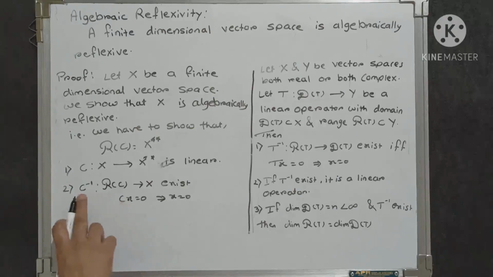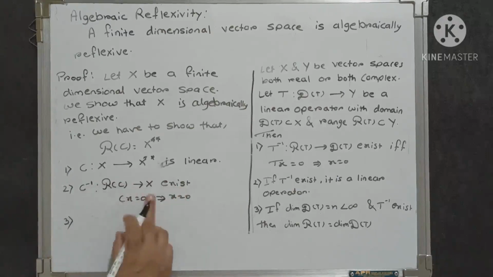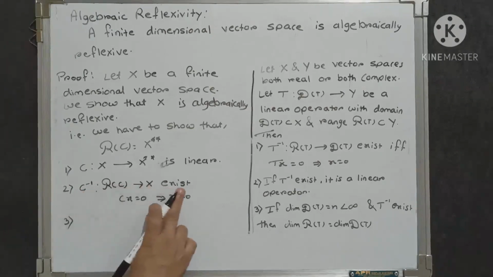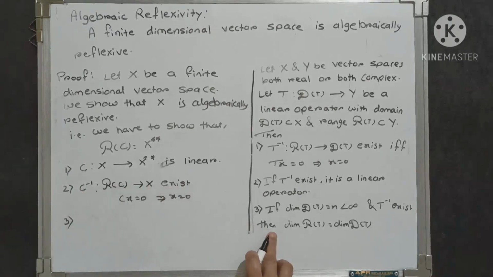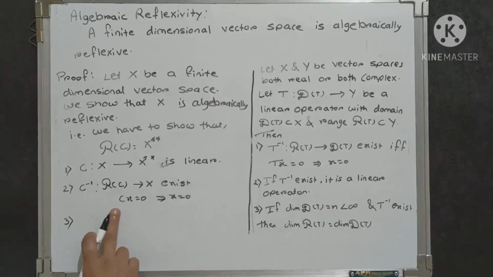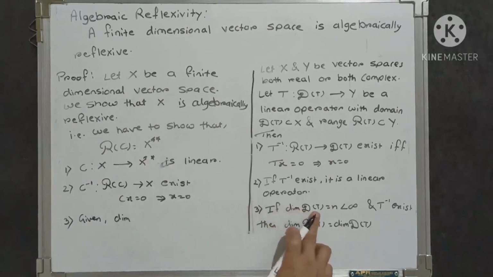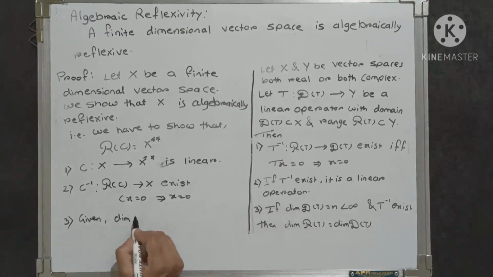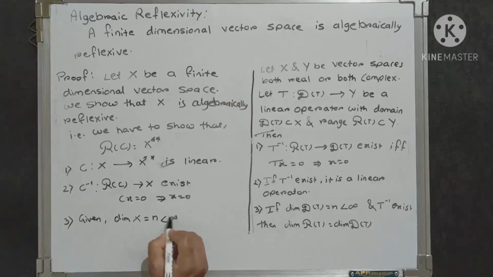After we show that C inverse exists, we use the third statement. The third statement says that if the dimension of the domain is finite, and it is given that X is finite dimensional, that means the dimension of the domain, here the domain is X, the dimension of X equals n, which is less than infinity.